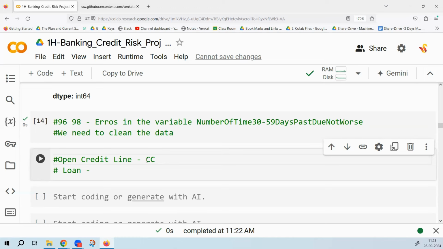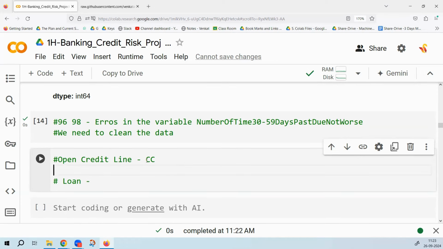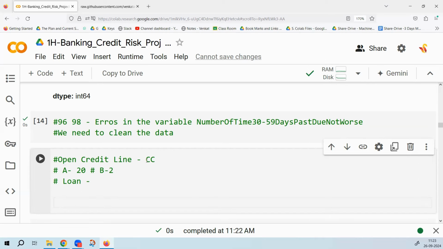Let us suppose on Amazon you have purchased something and they have given you an EMI option and you have taken that EMI option. Is that considered as an open credit line? Yes, sir. So, number of open credit lines. Tell me if there are very high numbers of open credit lines and loans. Let us suppose customer A has around 20 open credit lines or loans. Customer B has only 2. Who is risky? Customer A. Somebody is taking too many loans and lines.